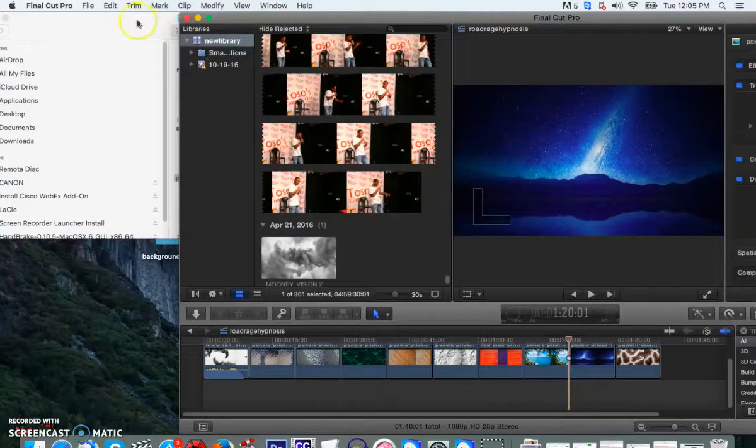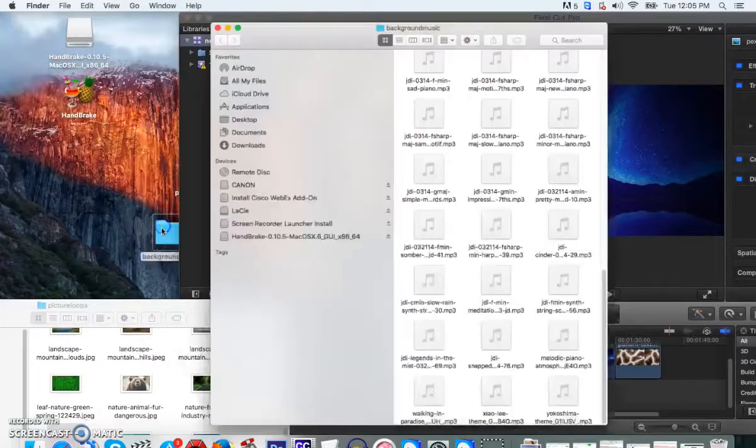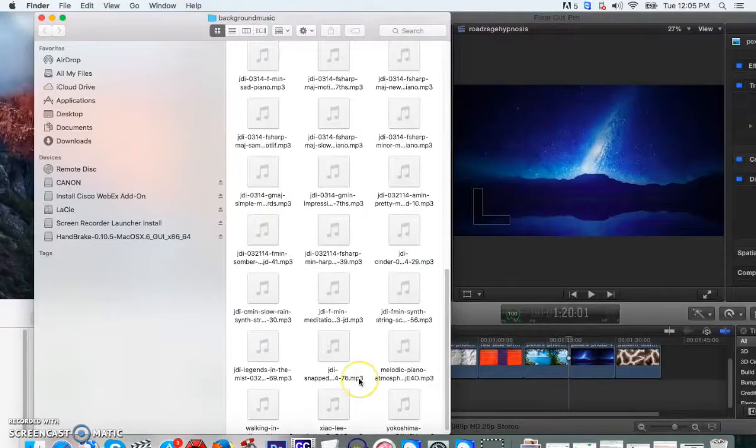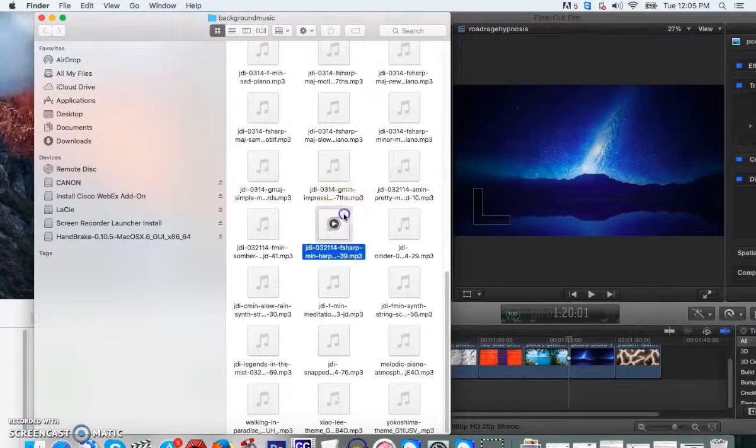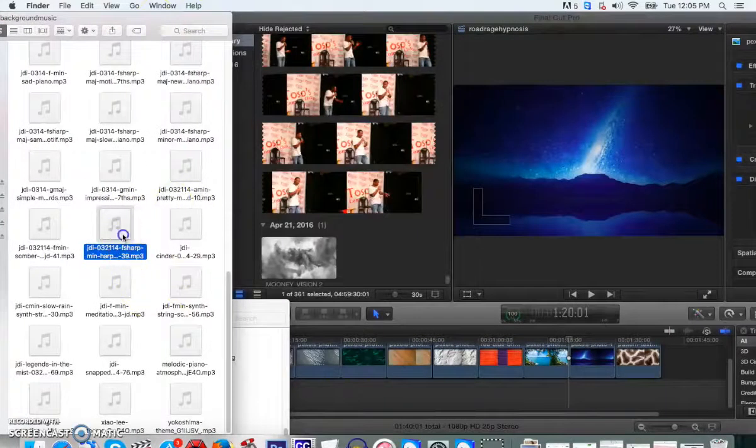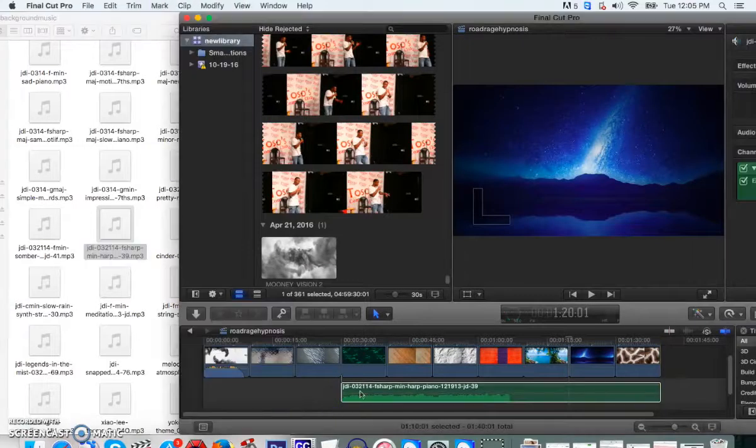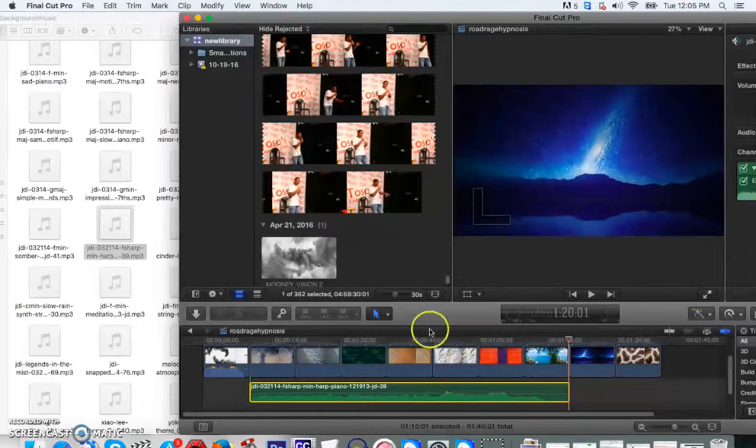After you get the 10, come to the background music folder and pick a random MP3. You're just going to pick one song, and you're going to loop that same song over and over.